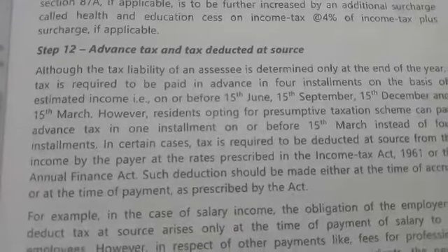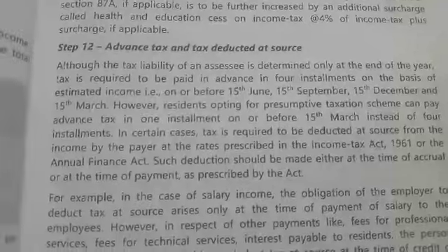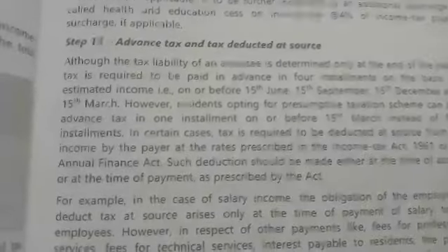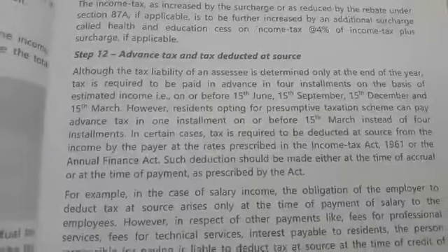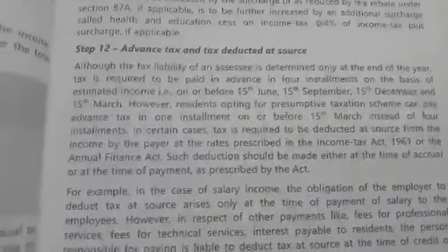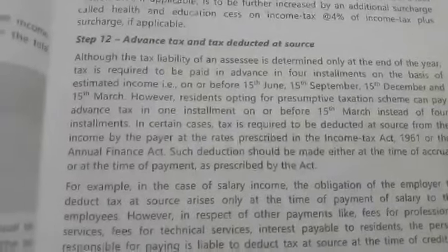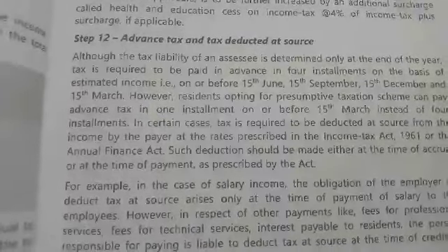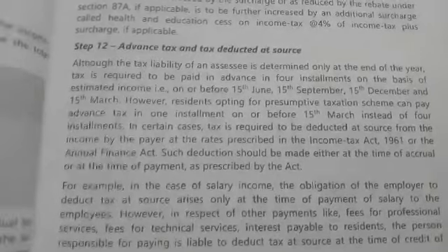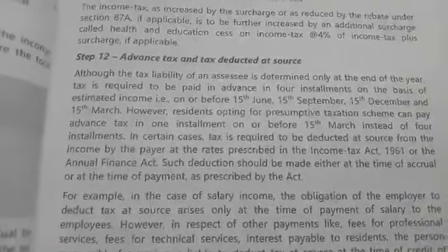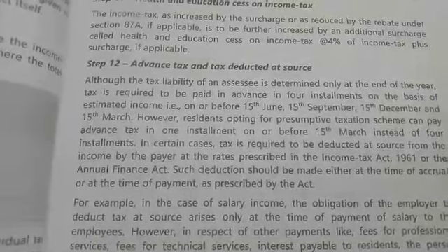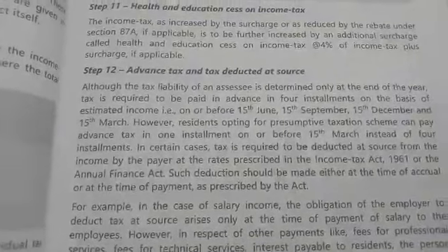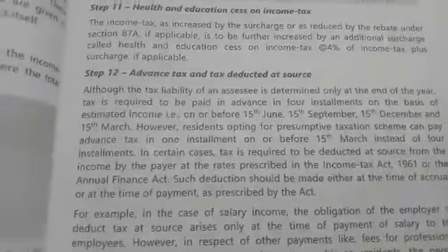Then advance tax. If you have paid any advance tax or the tax is already deducted at source, then you have to give such information and you can take the benefit of that. You can deduct the tax which you have already paid in advance, or if the advance tax you have paid is more than what you have calculated, you can get a refund of the excess amount.